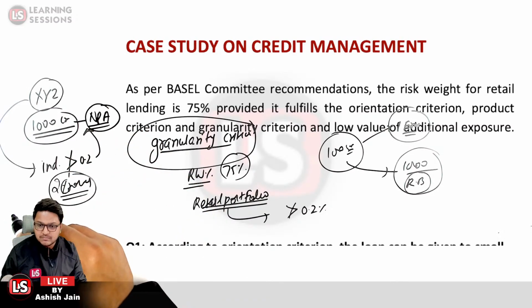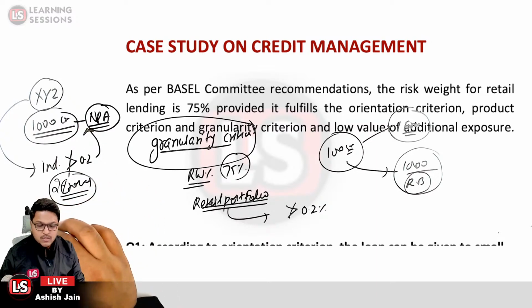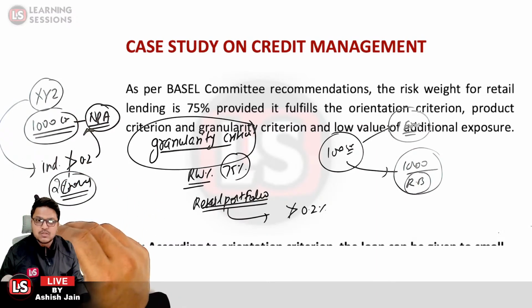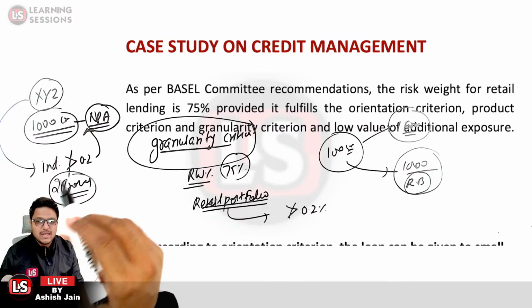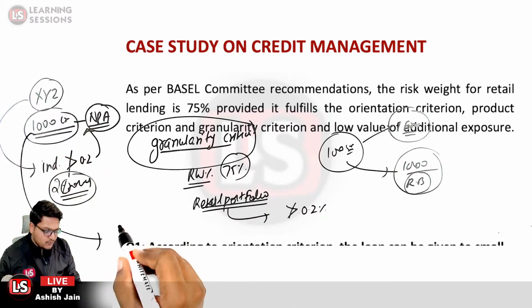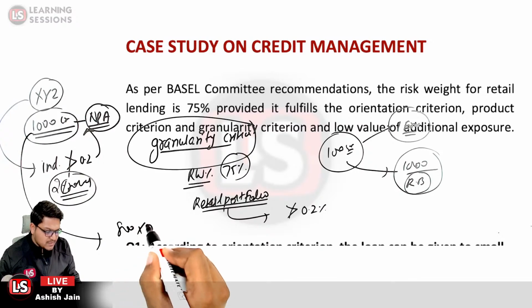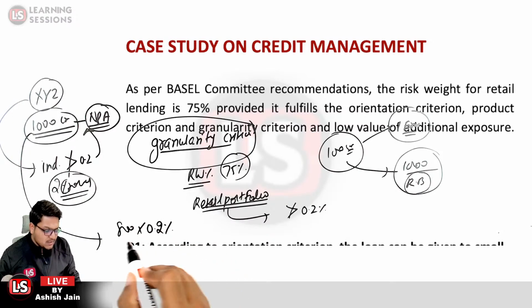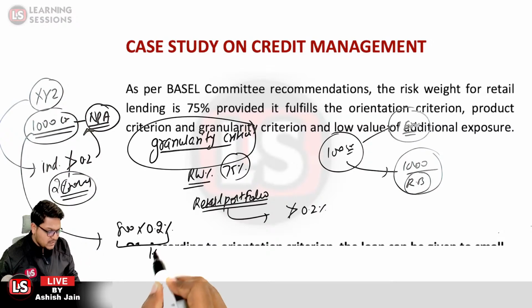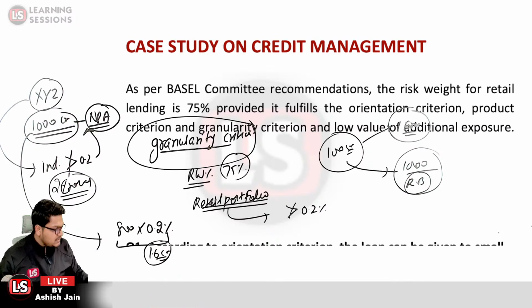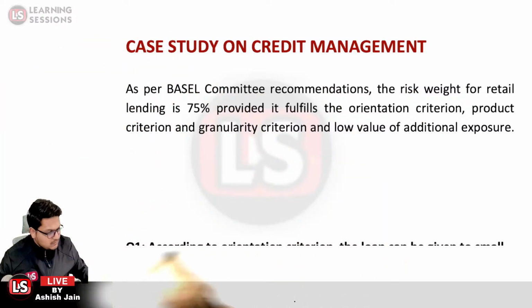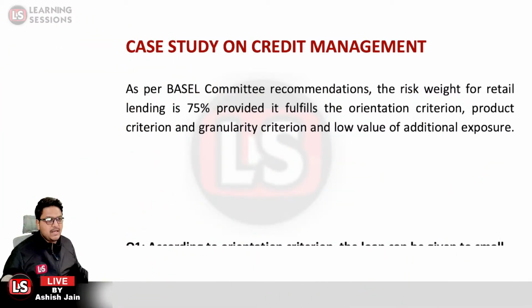Is that particular part clear? So if I say that 1,000 crore is the total portfolio, and out of 1,000 crores we have an NPA amount equal to 200 crore, then our net retail portfolio will be 800 crore. What is the maximum exposure that can be made to an individual? That is 800 into 0.8%, that is 1.6 crores. Is that clear? That is related to the granularity criterion. Okay, let's move further.